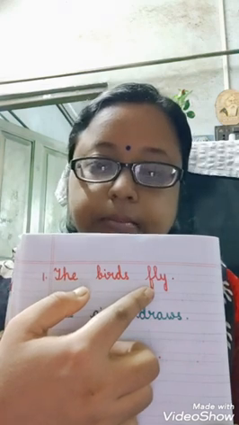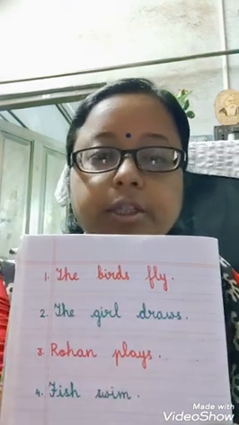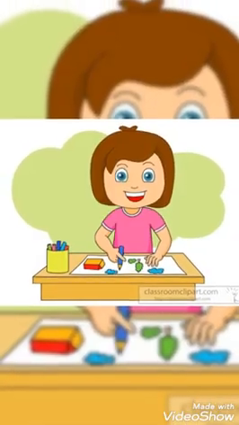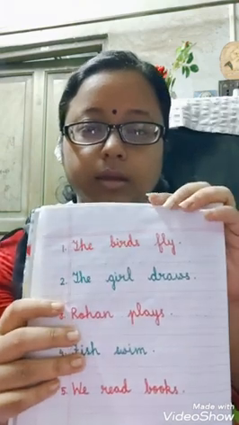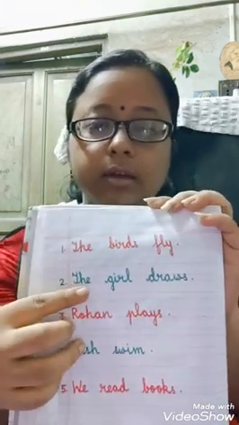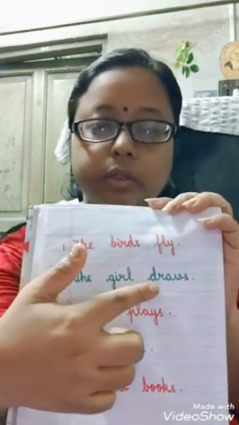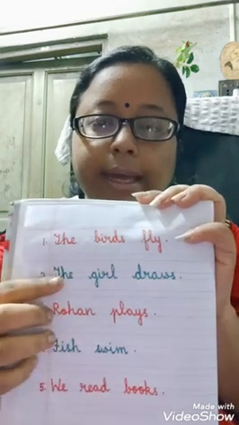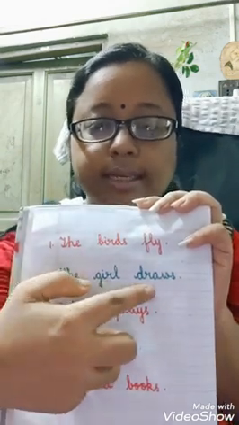Okay, now moving on to the next picture. Now in the next picture we have seen a little girl. What is the girl doing? The girl is drawing. So what will be the sentence regarding the picture? See, the girl draws. Now it is a short sentence.